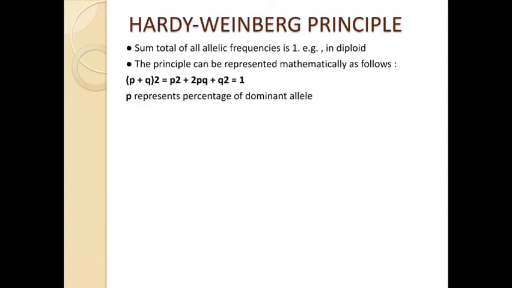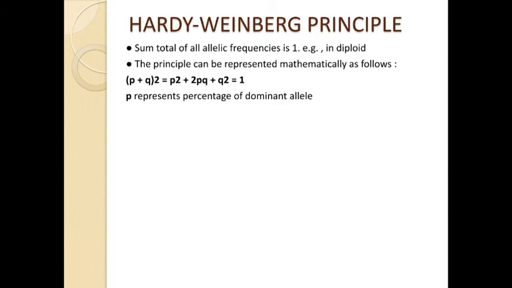Okay, so my dear students, p represents the percentage of the dominant allele. For example, consider that in a population we are considering an allele, capital B, which indicates black color, or just the color of hair.